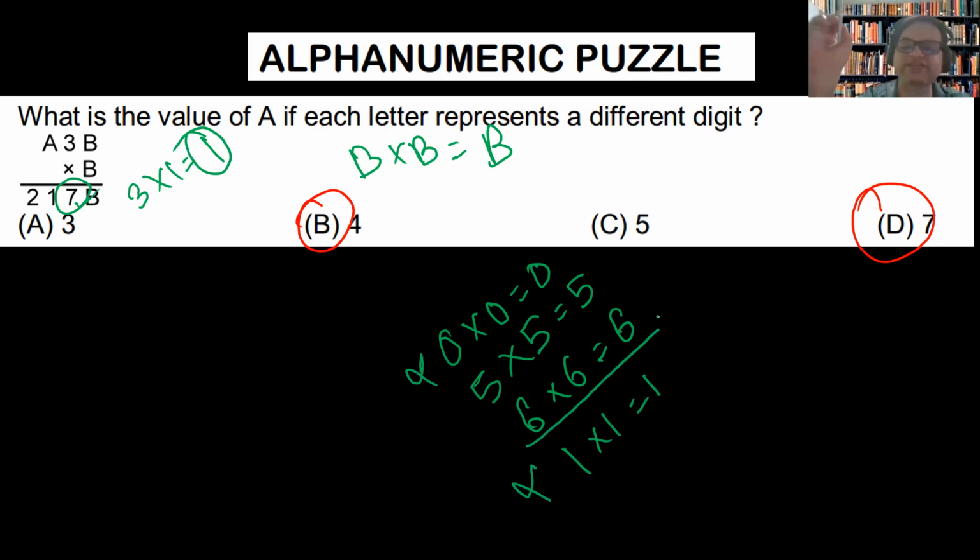Next, let us check with 6. If I'm going with 6, so 6 into 6 will be 36. Here 6 is there, carry 3. 6 into 3 is 18. 18 plus 3 is 21.